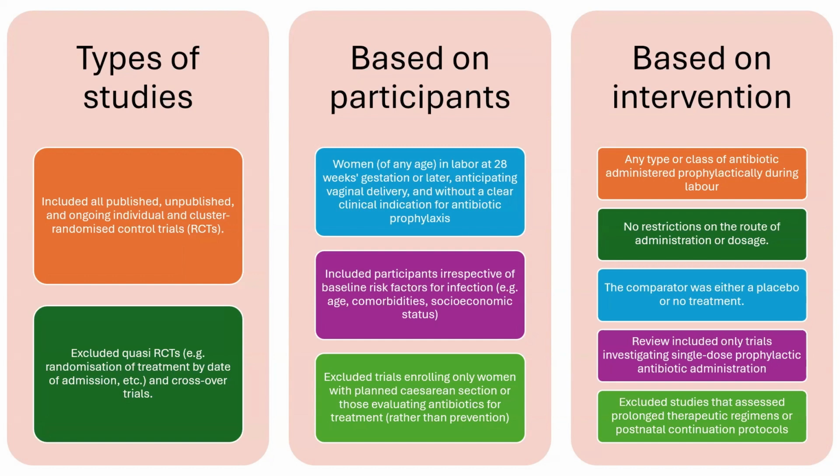Now, based on the participants, they have taken all women at more than 20 weeks of gestation, anticipating a vaginal delivery. They've included participants irrespective of the baseline risk factors for infection, like age, comorbidity, socioeconomic status. And they have excluded trials enrolling only women with planned cesarean section, or even those trials where they have continued antibiotics as a treatment course rather than a preventive therapy. Now, based on intervention, they have taken any type or class of antibiotic administered prophylactically during labor. There was no restriction on the route of administration or dosage.